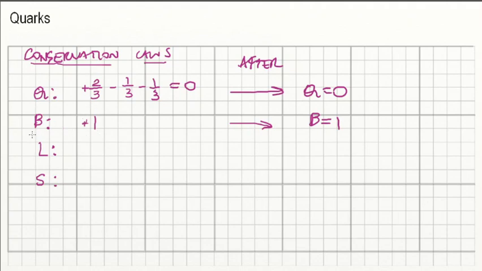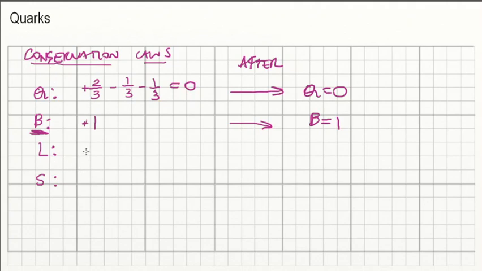Since a neutron is a baryon, it will have a baryon number of +1. After the decay has happened, we still have a proton, and protons are also baryons, so they will also have a baryon number of +1.